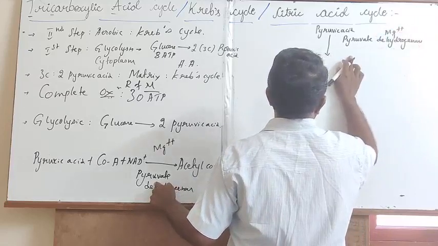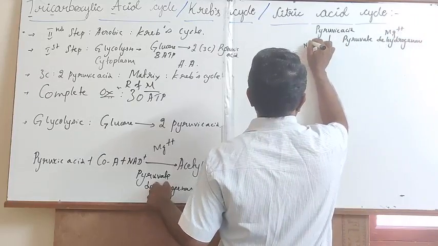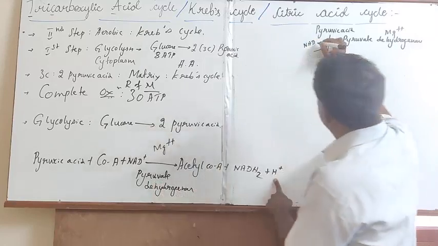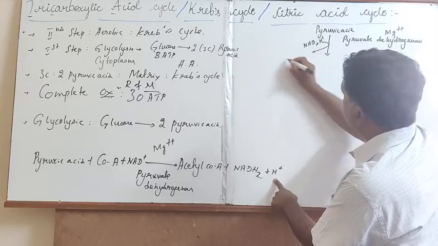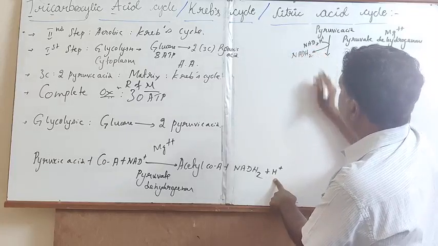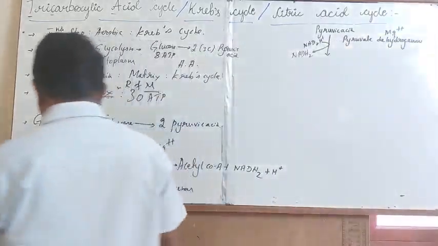With the help of magnesium ions, the NAD is subjected to dehydrogenation, resulting in the biosynthesis of the first molecule of NADH2.